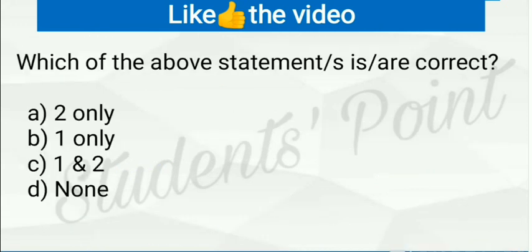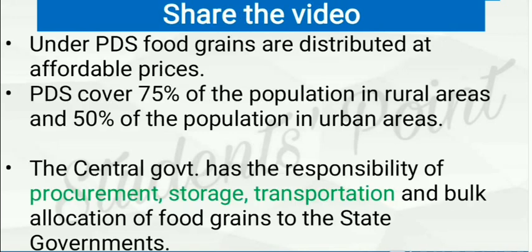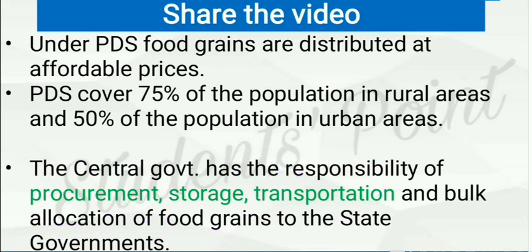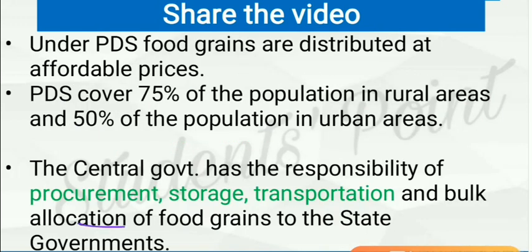So here both these statements are correct. In this PDS, both center and state have different responsibilities. What are those responsibilities? See, central government has the responsibility of procurement, storage and transportation and the bulk allocation of food grains to state governments, while the state has the responsibility of allocation within the state. Central government has the responsibility of allocation to the different states.